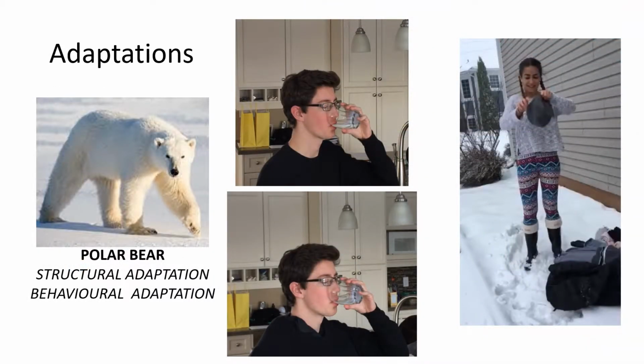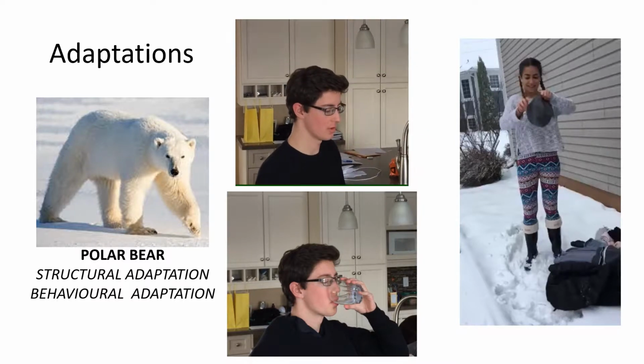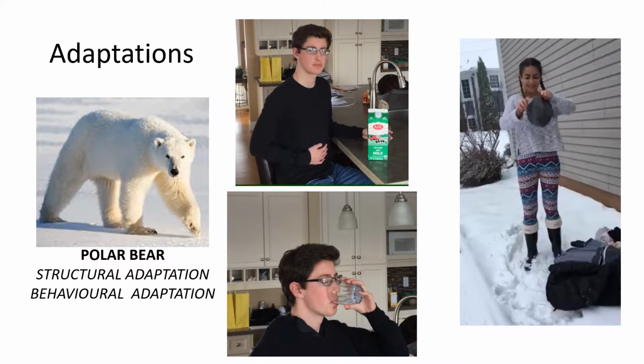Polar bears have many adaptations, allowing them to maintain their internal body temperature of 37 degrees Celsius. Behaviorally, they will dig shelter pits and use snow as an extra layer of insulation against strong winds. Structurally, they exhibit Allen's rule, as well as possess 2 layers of water-resistant fur and a fat layer up to 12 centimeters thick. In humans, we drink low-fat milk as we do not need this layer of fat to survive in our moderate environment.